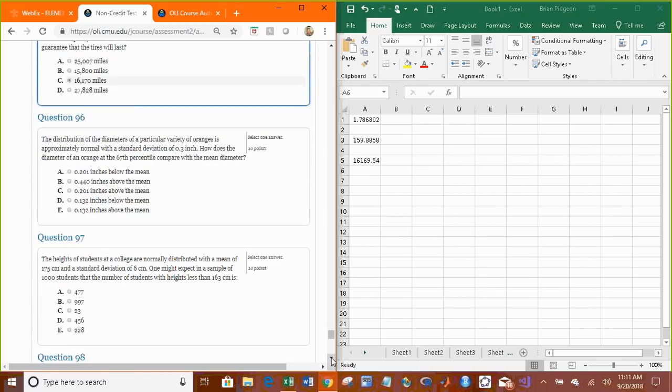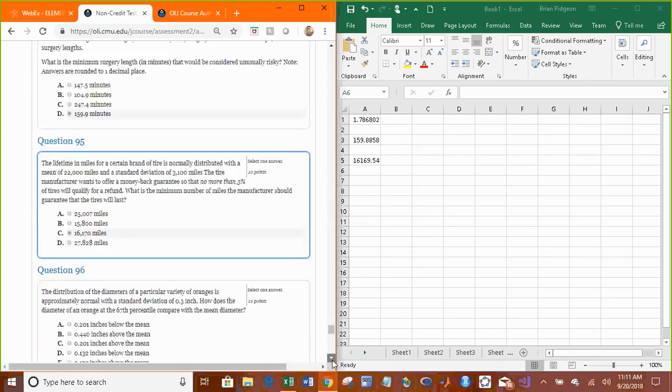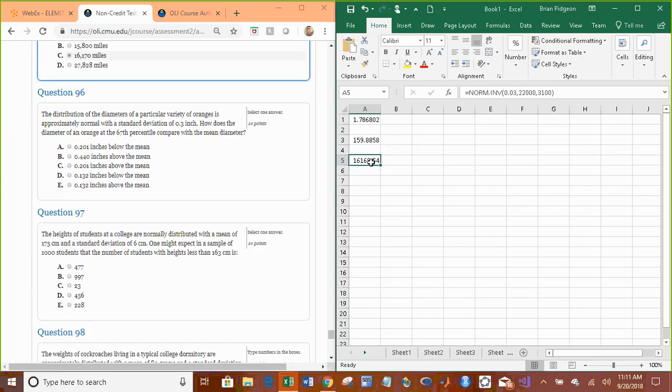Okay, the distribution of the diameters of a particular variety of orange is approximately normal with standard deviation 0.3. How does the diameter of an orange at the 67th percentile compare with the mean diameter? Well, this one's a little tricky. What we first want to do is figure out the z-score for an orange at the 67th percentile.